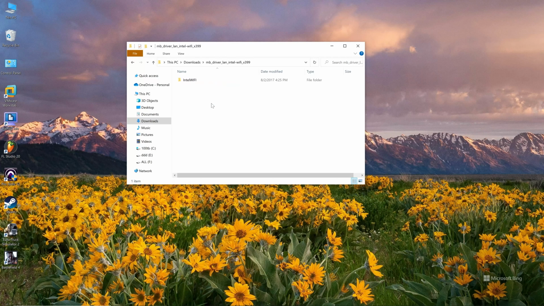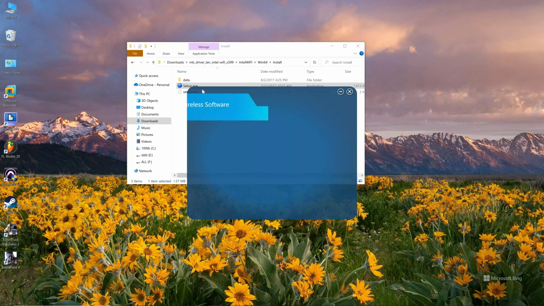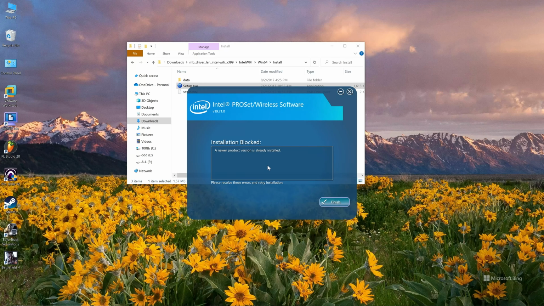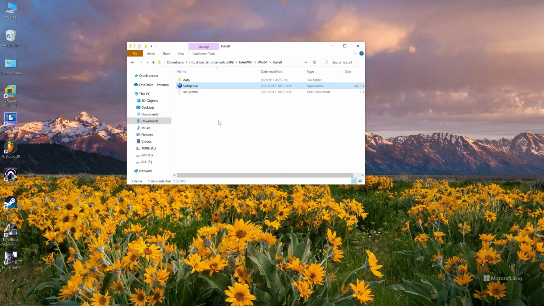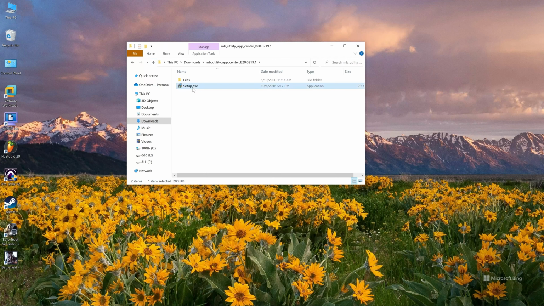Next driver, the Wi-Fi. Wi-Fi program. Okay. The App Center.